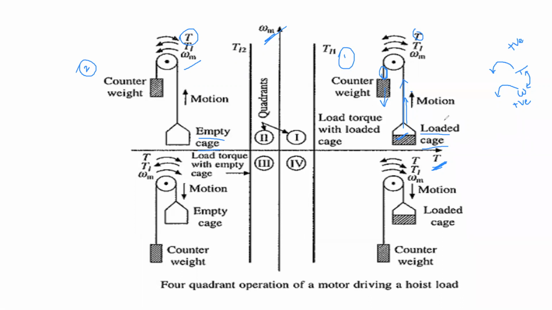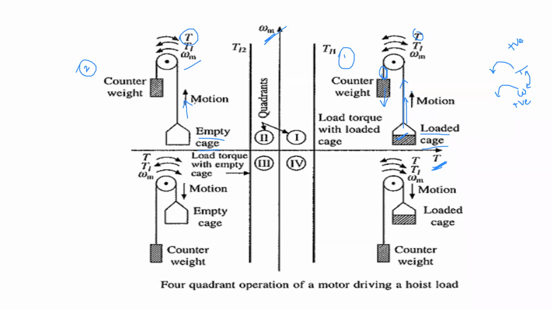What you have to do, in both cases, is move the cage in the upward direction. Just see these 2 graphs, 2 cases: upward direction motion and upward direction motion. In these 2 cases, you have to move the cage upward, and you are using the same counterweight. There is no change. So which one is easier for you, case 1 or case 2?